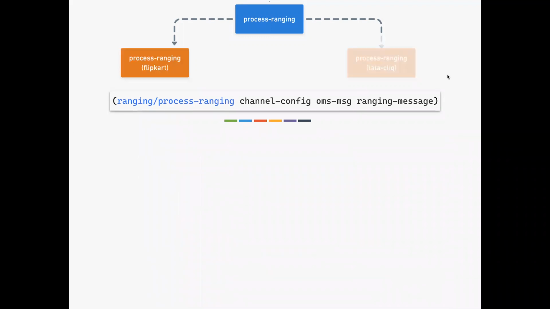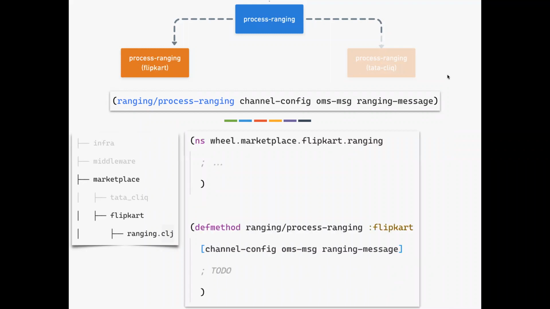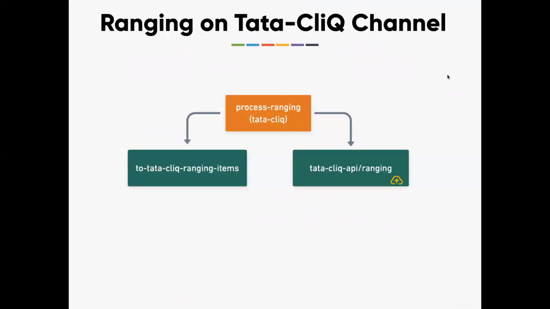Same thing for doing ranging operation on Flipkart. So I'm going to create another folder, Flipkart, under Marketplace, creating another new file called ranging. There I'm going to have the implementation for how to do ranging operation in Flipkart. Let's get one more level deeper, where we are going to do the actual processing of the ranging message in Tata Click.